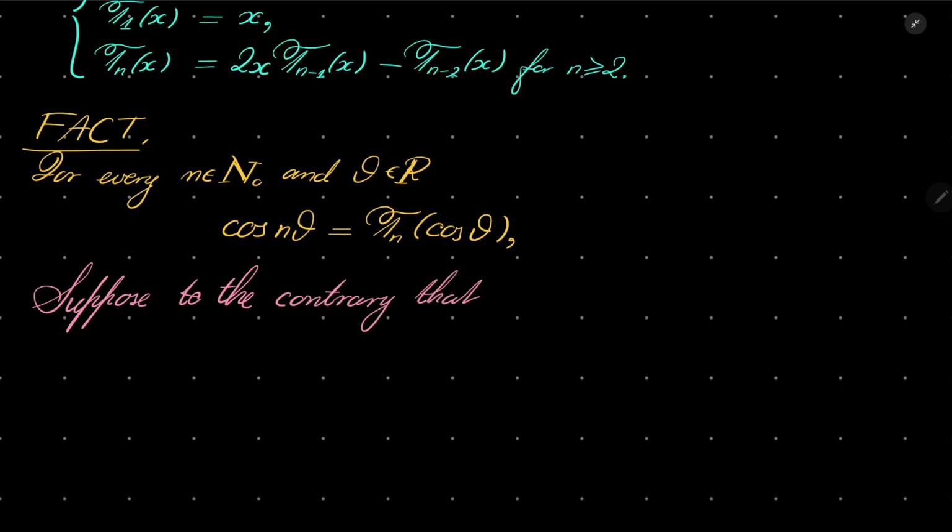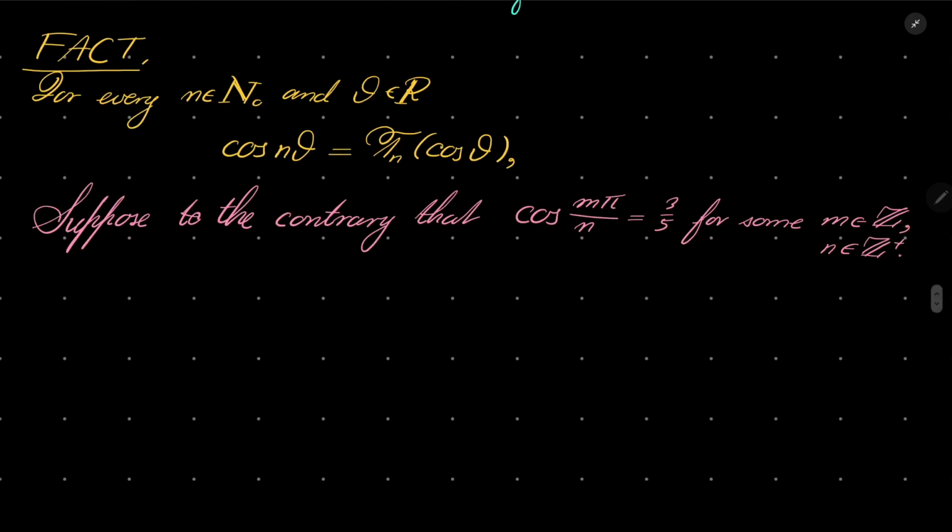that cosine of m pi over n equals 3 over 5 for some integer m and positive integer n. Let's suppose it. It will lead to a contradiction, which I will show. So now, if I have this equality, what I can do is apply the nth Chebyshev polynomial on both sides.